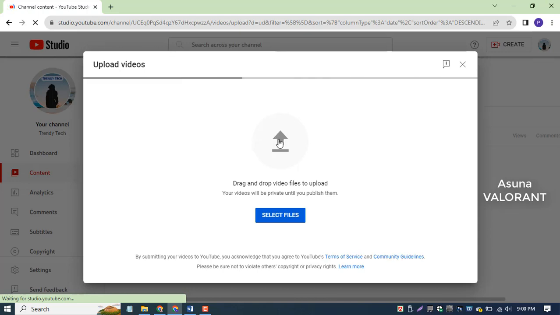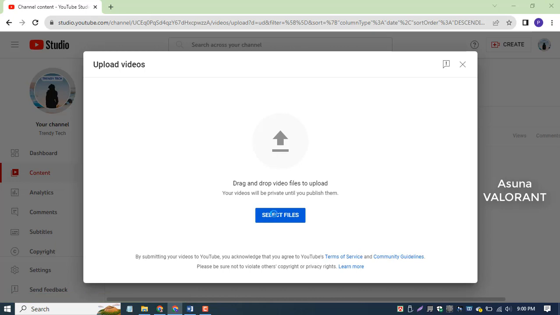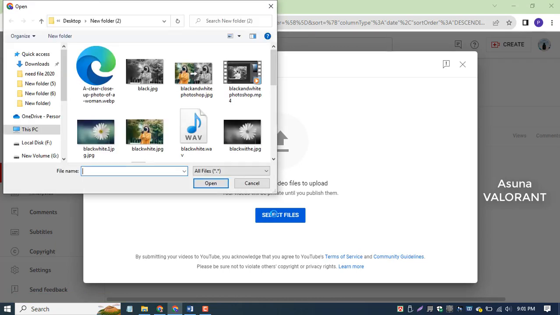Then select the video file you want to upload. After clicking on Select Files, you will need to locate the video that you have saved on your PC. Select the video file and press Open.